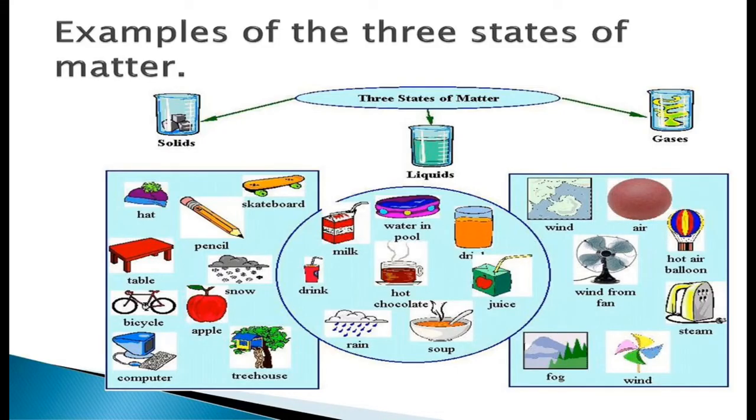So here we have a few examples of these three states of matter. First, solids. We have examples like your hat, your table, pencil, skateboards, snow, ice, computer, bicycle, tree house. These are examples of solids. When you talk about liquids, the water in the pool, the soft drinks that you drink, milk, hot chocolate, rain water, soup, juices. These are all liquids. Then we talk about wind, air, the wind from a fan, fog, steam which comes when you prepare food or from the iron. These are all examples of gas.